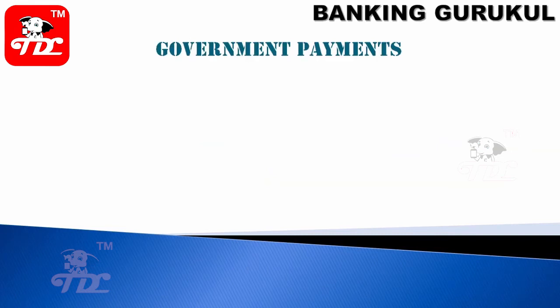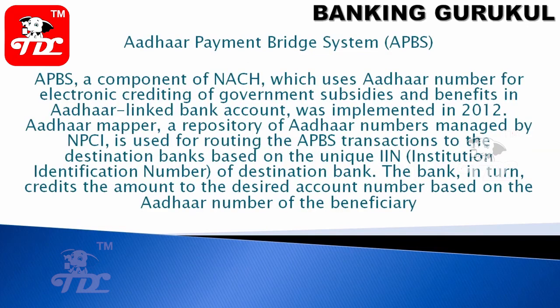And what are the different government payments available? So Aadhaar Payment Bridge System, APBS. This is useful for your gas subsidy or any other government benefit. This will be given to the customer's account through the Aadhaar number. APBS, a component of NACH, which uses the Aadhaar number for electronic crediting of government subsidies and benefits into Aadhaar linked bank accounts, was implemented in 2012.